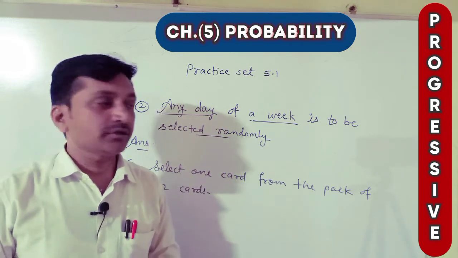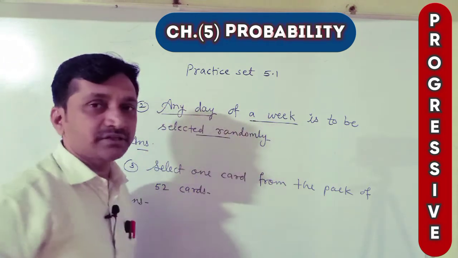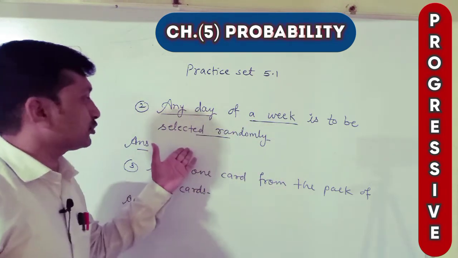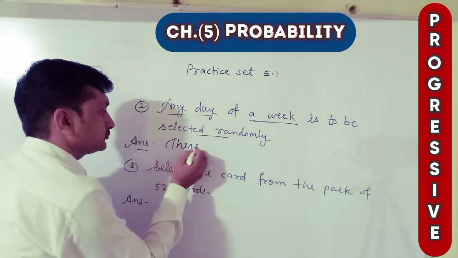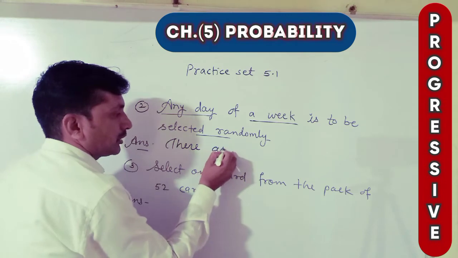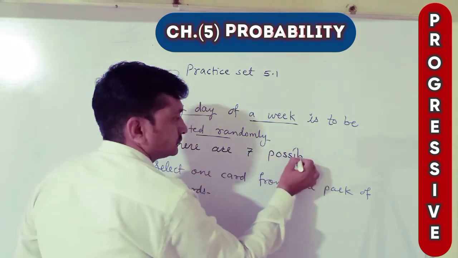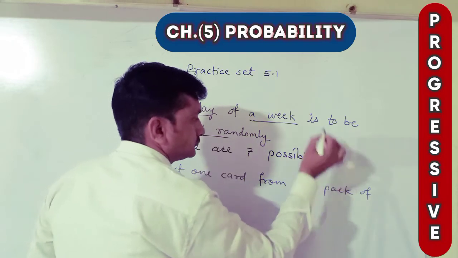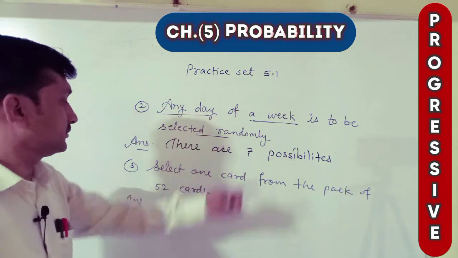There is no certainty about this. Therefore, here the possibility is of 7 days. There are 7 possibilities because there are 7 days in a week.